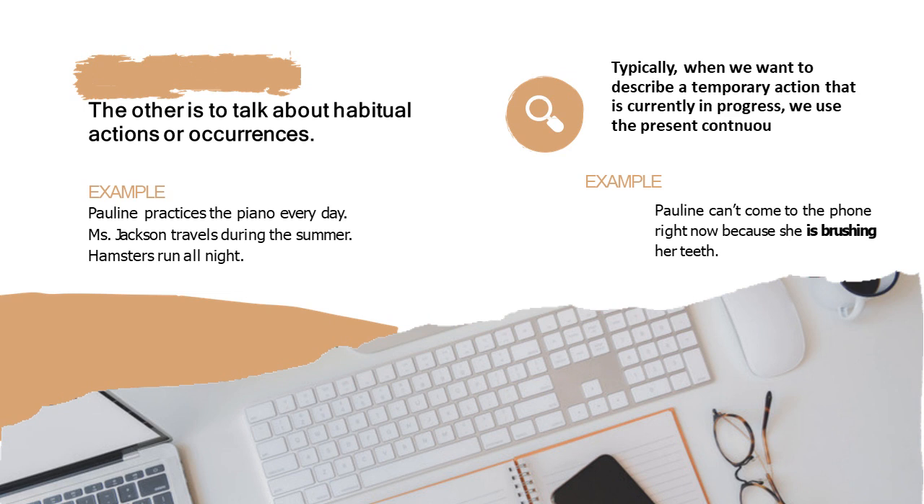The other is to talk about habitual actions or occurrences. Example: Pauline practices the piano every day. Miss Jackson travels during the summer. Hamsters run all night. Typically, when we want to describe a temporary action that is currently in progress, we use the present continuous. Example: Pauline can't come to the phone right now because she is brushing her teeth.